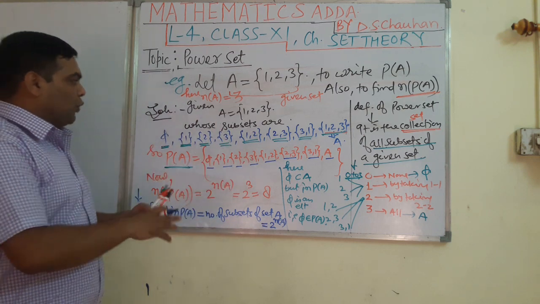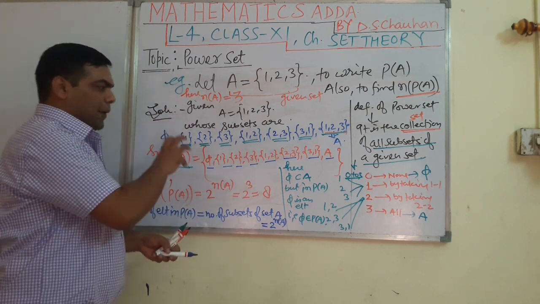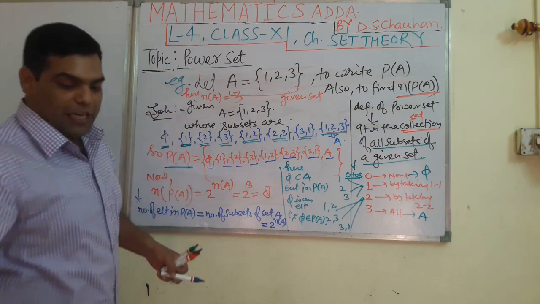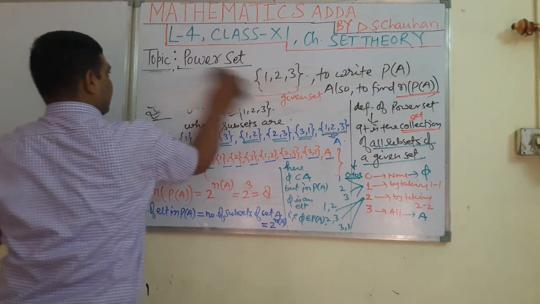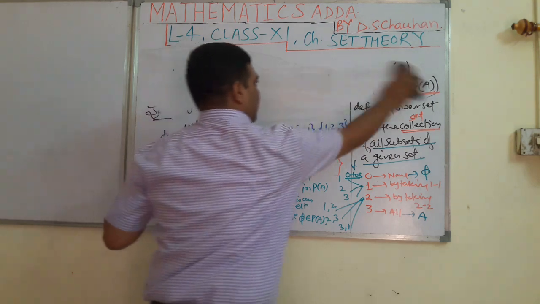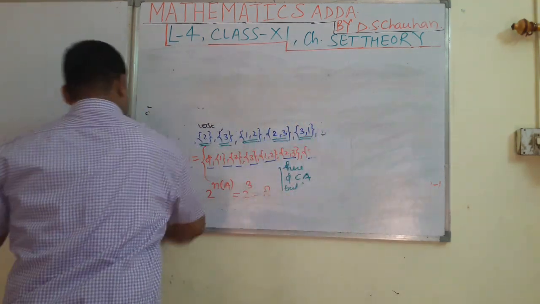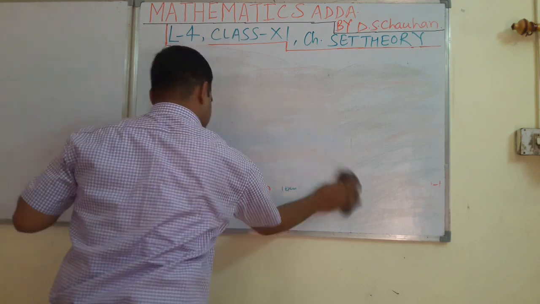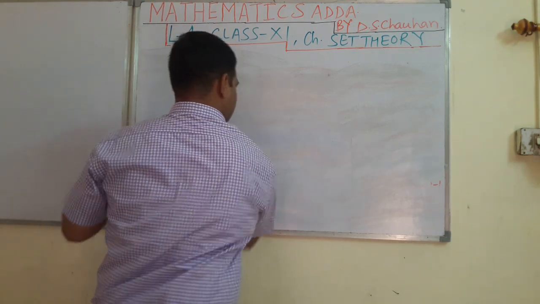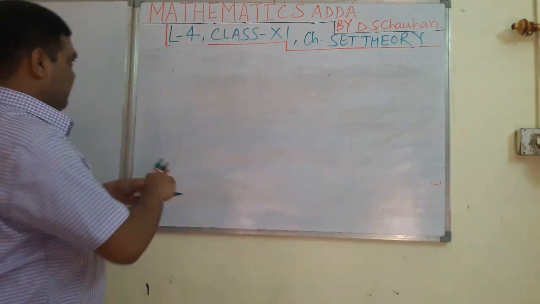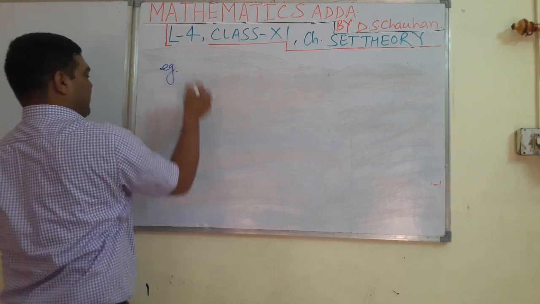Well students, now see one more example on this topic, telling you easily. This is a very important topic students. One more example students. See another example.